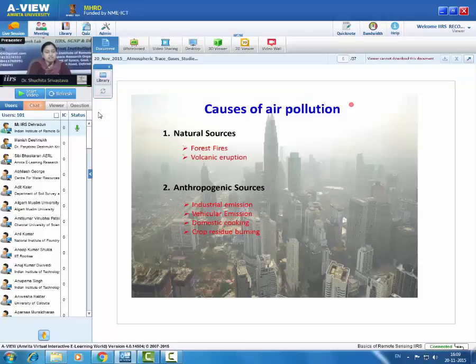One is natural source and two anthropogenic source. Natural sources are those sources which are naturally occurred in our earth, like forest fire or volcanic eruption. Anthropogenic sources are those sources which are man-made, like industrial emission, vehicular emission, domestic cooking, crop residue burning, etc.